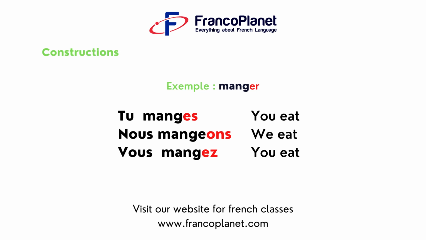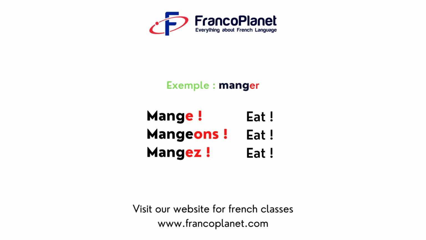To construct your imperative sentence, there are a few steps. First, you will conjugate the verbs. Of course, you have to know how to conjugate your verb in the present tense. We are taking the example of the verb manger, to eat. Tu manges, you eat. Nous mangeons, we eat. Vous mangez, you eat. Then, to have the actual imperative form, we'll drop the subject pronoun and that will be our imperative form.